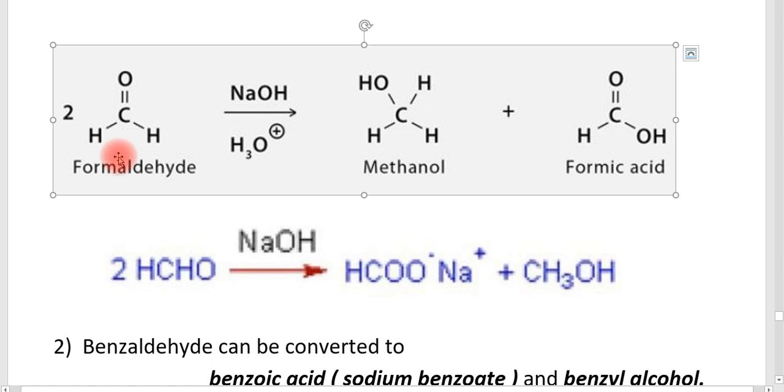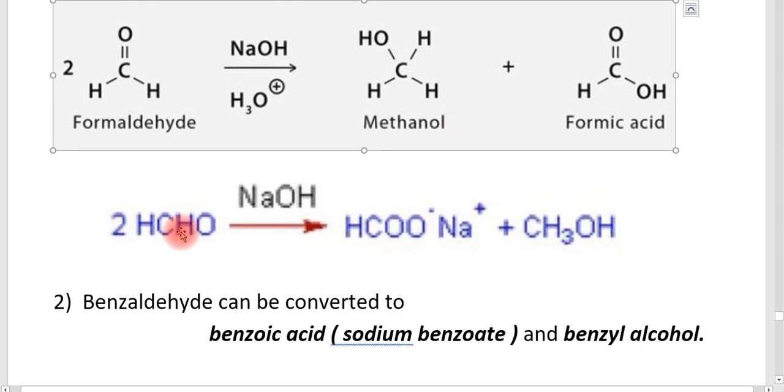Formaldehyde reacts in the presence of sodium hydroxide, which is a strong base, and one molecule of the formaldehyde is converted into methanol. That is, it is reduced to methanol, and the other molecule of formaldehyde is oxidized to the acidic group, that is formic acid. This reaction can also be shown like this: two formaldehyde in the presence of NaOH gives HCOO minus Na plus and methanol.